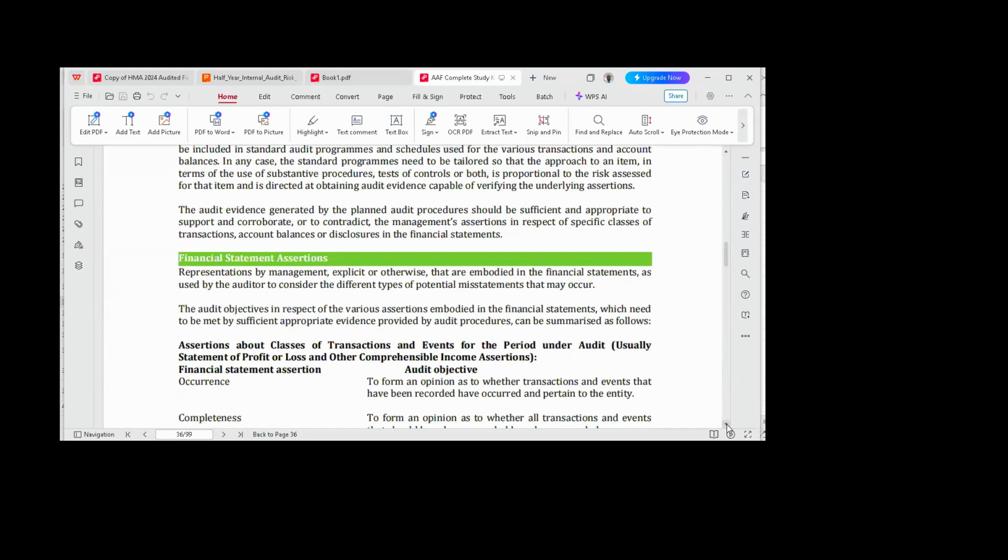is financial statement assertions. Financial statement assertions are statements made by management that the financial statement presented to the auditor is free from any material misstatement.